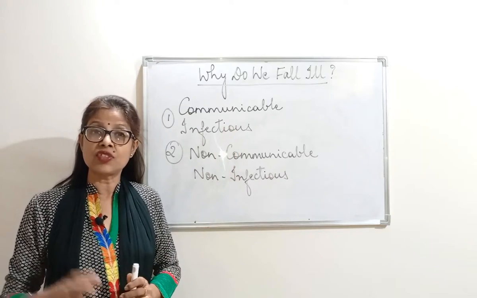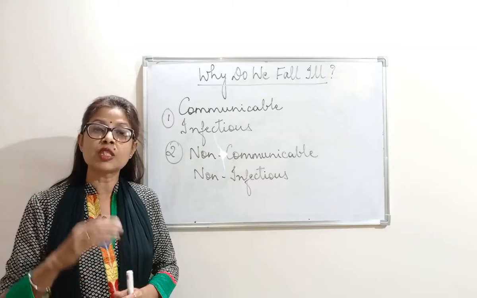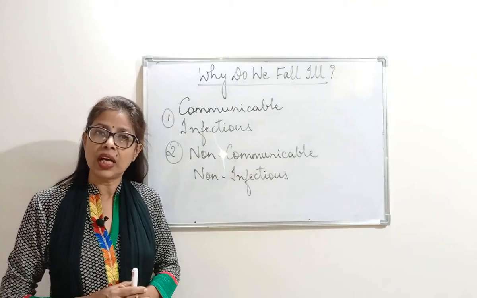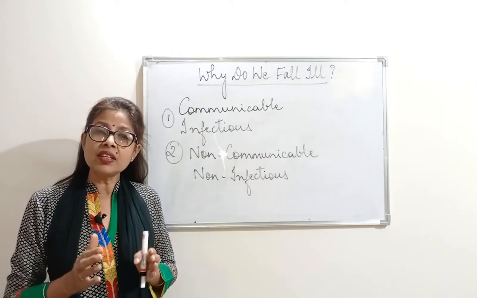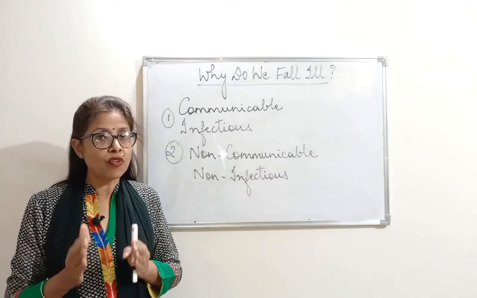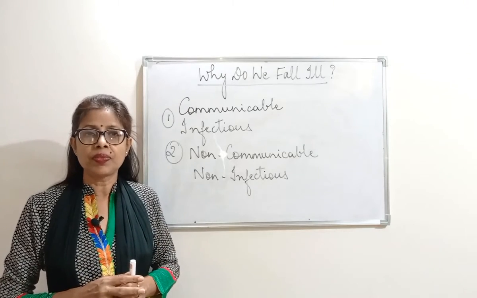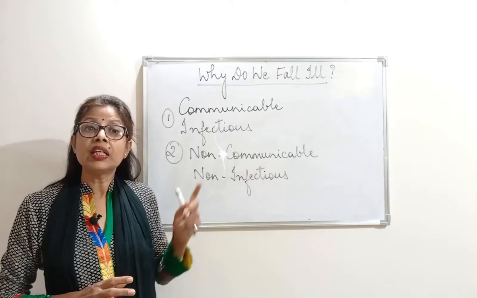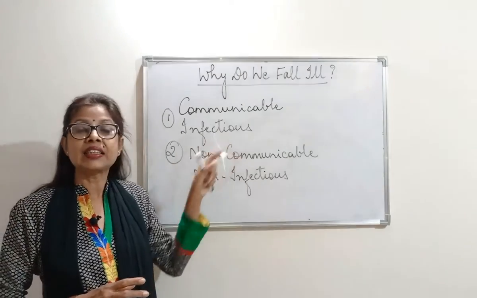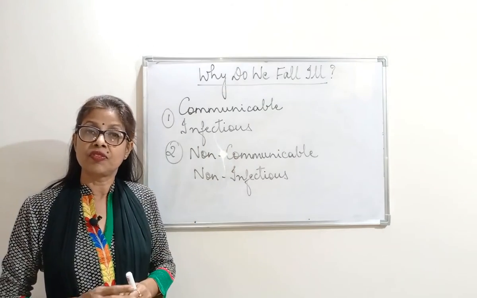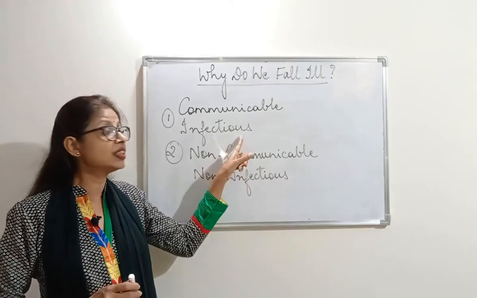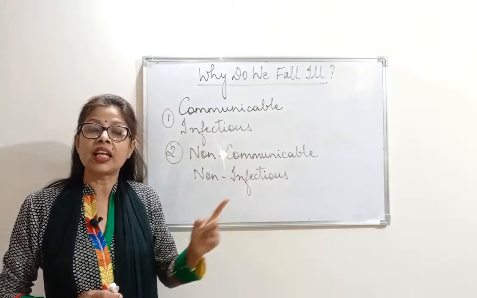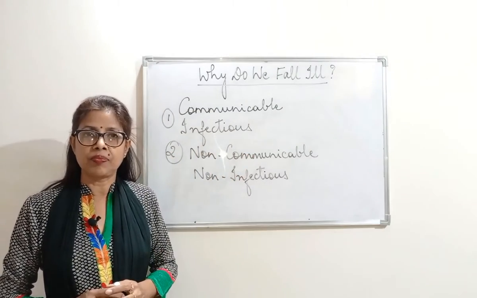You don't catch it from anywhere else; it is spread from one person to another. So when a disease is spread from one person to another, it is said to be communicable and infectious. Why infectious? Because it is causing harm to the other person.